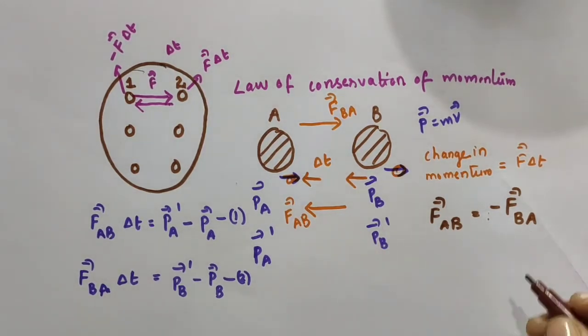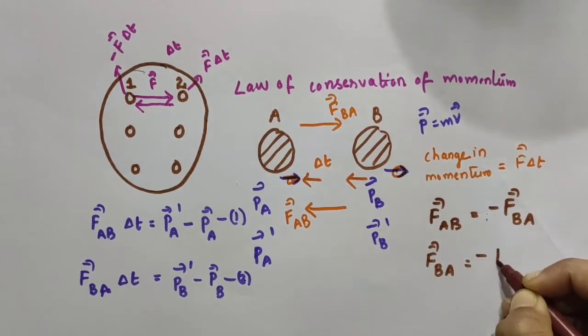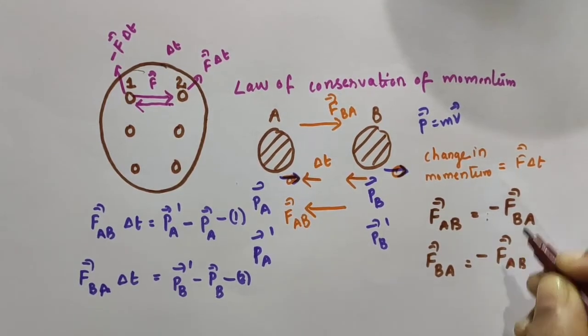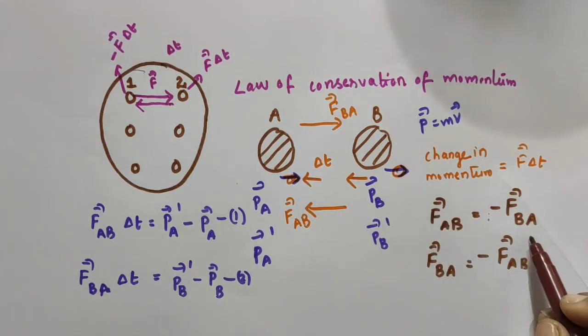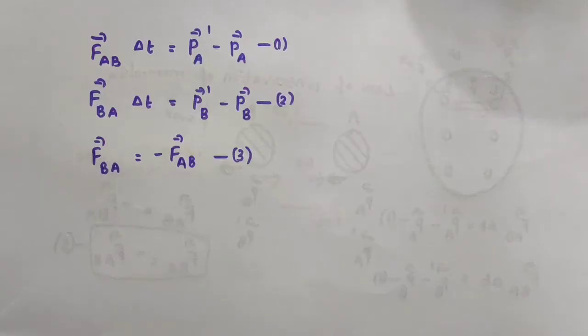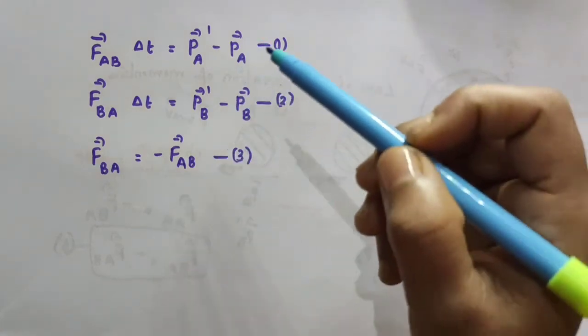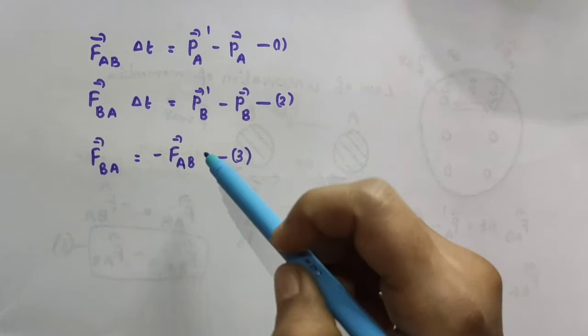Or we can write vector FBA is equal to minus vector FAB. Either way you can write. So this vector FBA can be written as minus vector FAB, and I am taking this as equation number 3. So we got these three equations. This one was equation number 1, this one was equation number 2, and this is equation number 3.